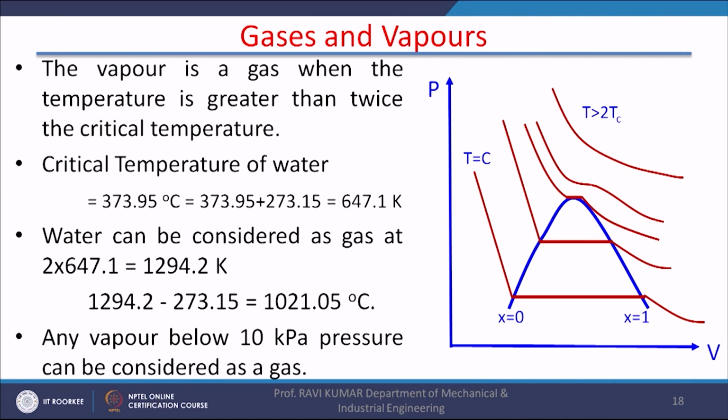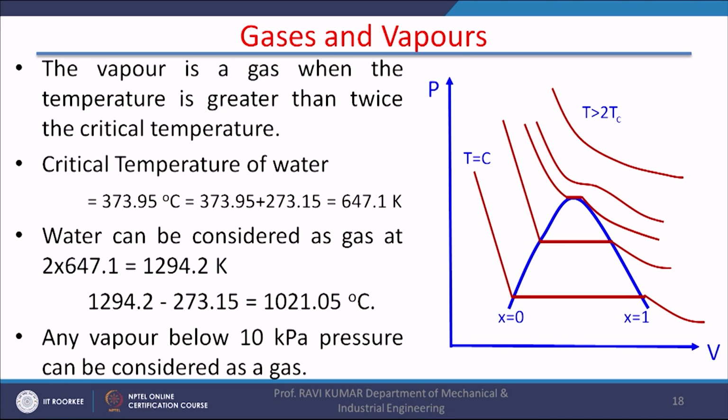We have taken the example of water. The critical temperature of water is 373.95 degrees centigrade, and in Kelvin it is 647.1 Kelvin. So water can be considered as a gas at 2 times the critical temperature, that is 1294.2 Kelvin, which turns out to be 1021.05 degrees centigrade.